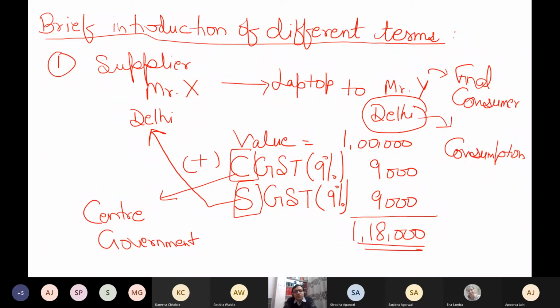After some classes, I will tell you that for this we have to study a separate topic known as place of supply. Just because Y, in my example, is in Delhi, it may not be the place of supply. For this we have a separate topic. How do we check place of supply? There may be so many examples where the supplier is in USA, the recipient is in Canada, but still the tax is paid in India.